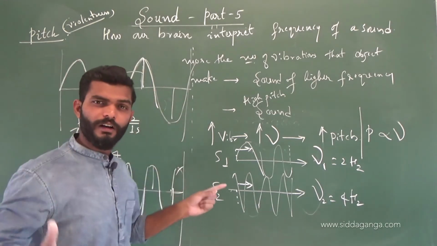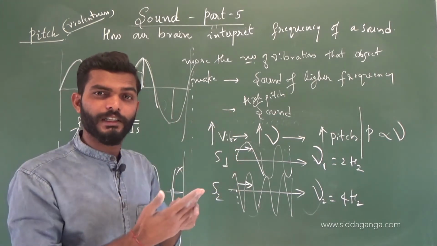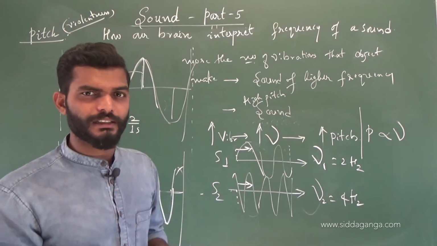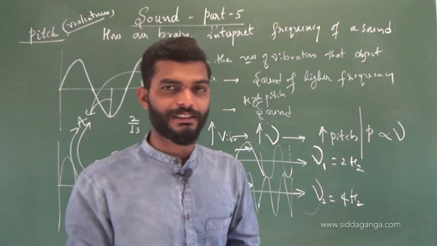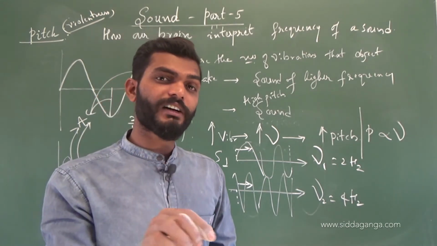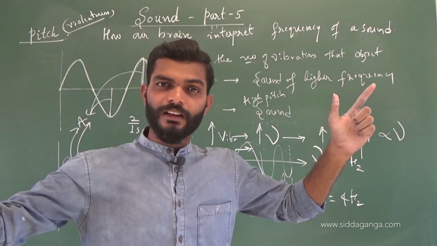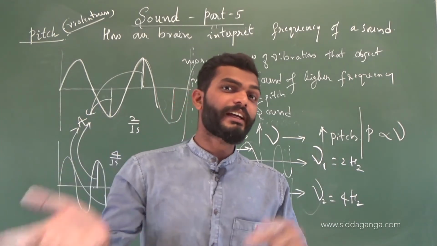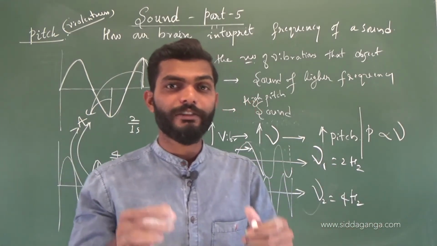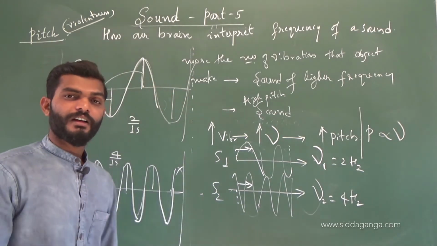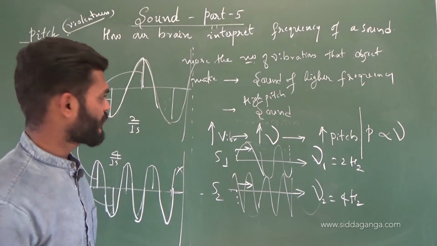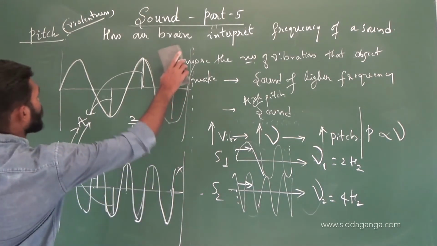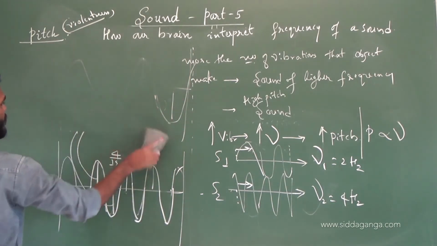If three or four sounds are coming with different frequencies, they should be produced by different objects of different size or conditions. Therefore, the objects of different sizes which are present in different conditions can produce different frequency sounds, right? So this is all about the pitch of the sound.